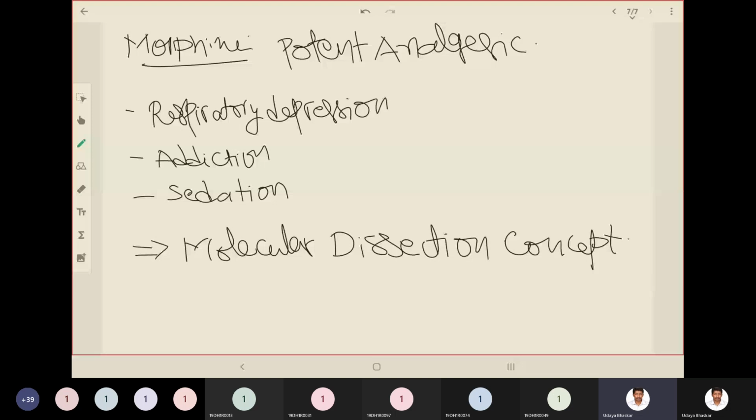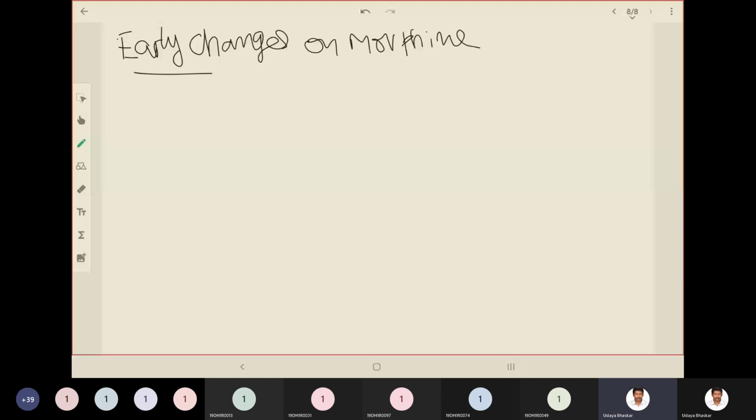First let us see the early changes on morphine, what they tried changing. First they tried etherification. The alcoholic group is there, no? At the sixth position. Where is it?